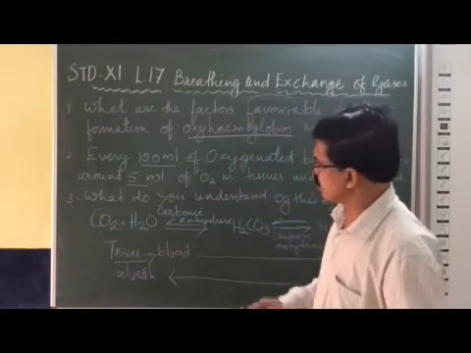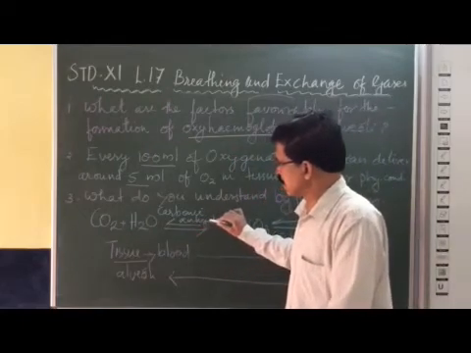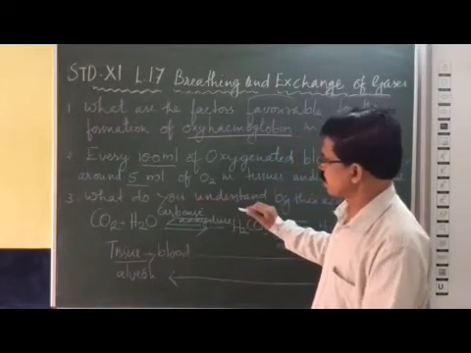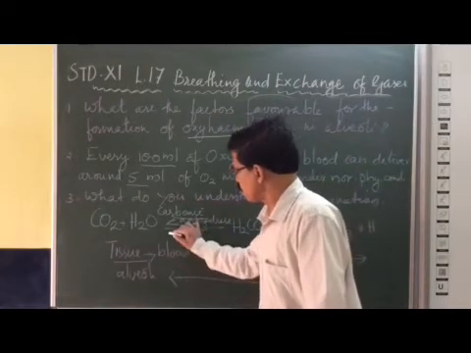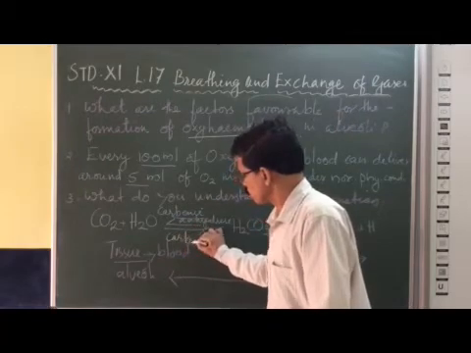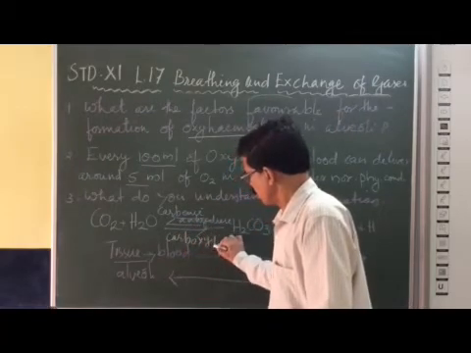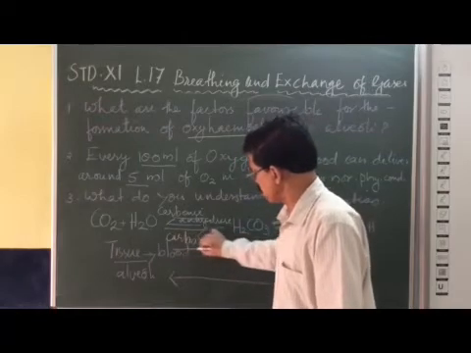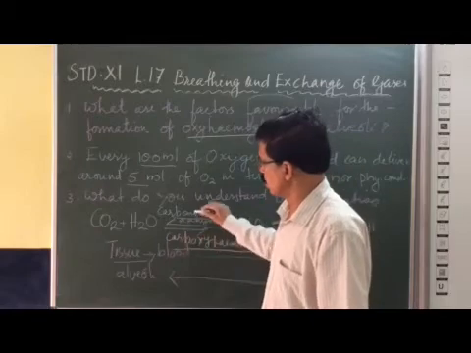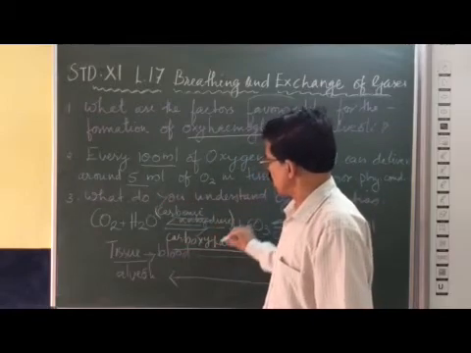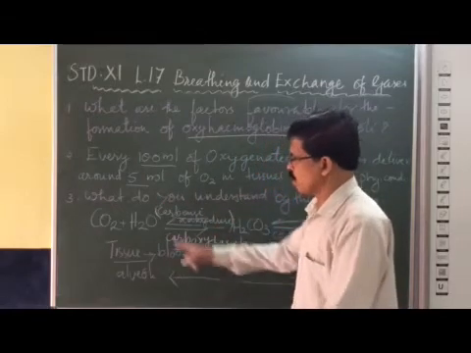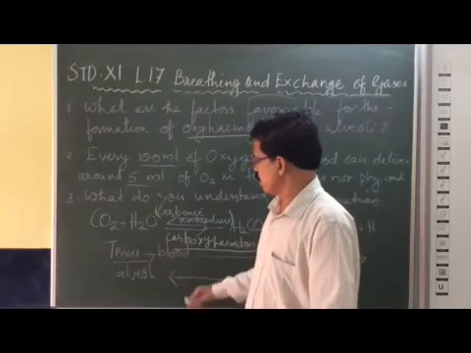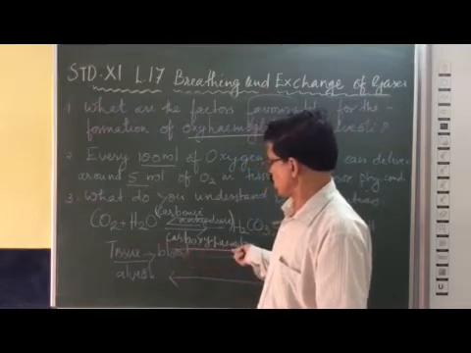So we can understand that in tissues there is an enzyme, carbonic anhydrase. This enzyme favors the formation of bicarbonate. You have to understand, this formation in the tissues is favored by the carbonic anhydrase enzyme. So carbon dioxide combines with water in the plasma.